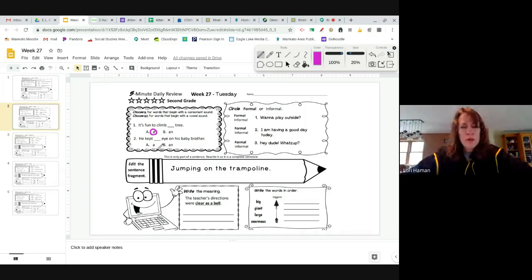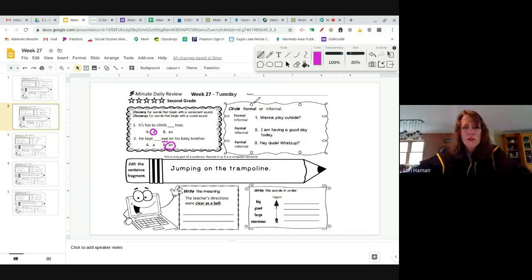Now we look at the second one, and right after the blank is this word. And when you say that, eye, the beginning sound is I, which is a vowel sound, which means you need to say an with this word. So the sentence should say, "He kept an eye on his baby brother." There's a video for you to watch about these rules too. You can watch that over and over to help you get ideas about that. And if you're working in your IXL, there's practice for you there too.